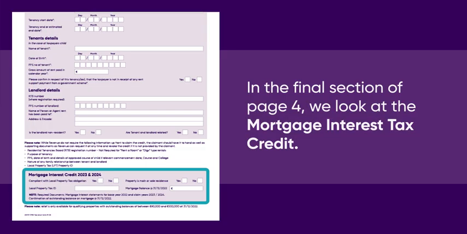In the final section of page 4, we look at the mortgage interest tax credit, which was introduced in 2023. If the outstanding balance on your mortgage was between €80,000 and €500,000 on the 31st of December 2022, and you continued to pay mortgage interest in 2023 and 2024, please provide us with your mortgage interest certificates.